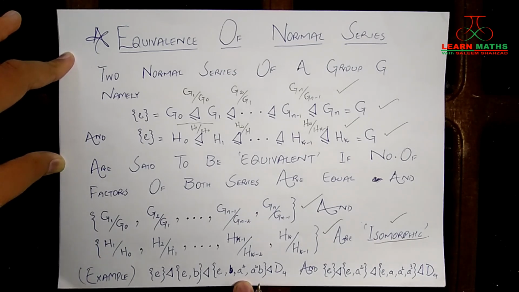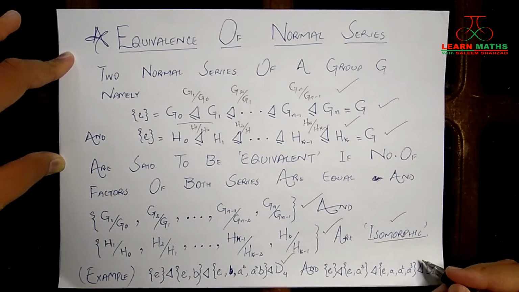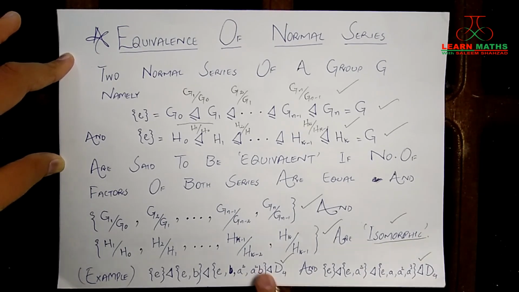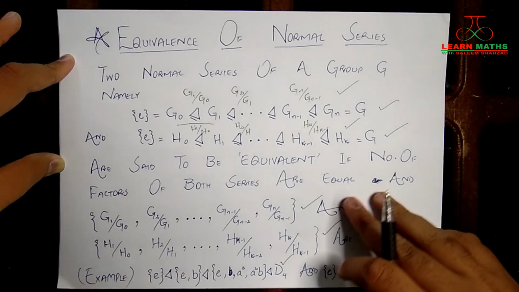Here I have an example for you. In this example I have given you two normal series of the D4 group, one over here and the other here, and I am leaving it for you to verify that these two normal series are equivalent.